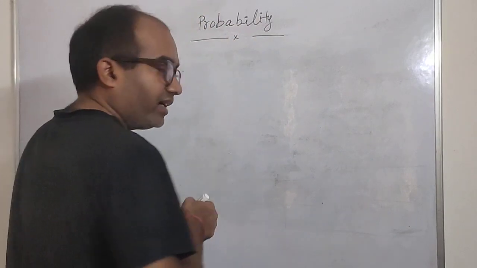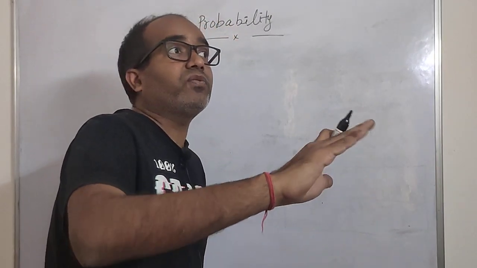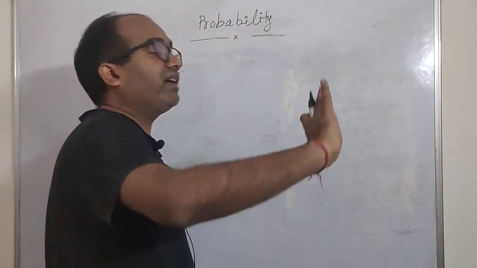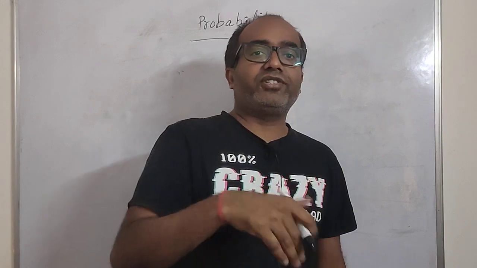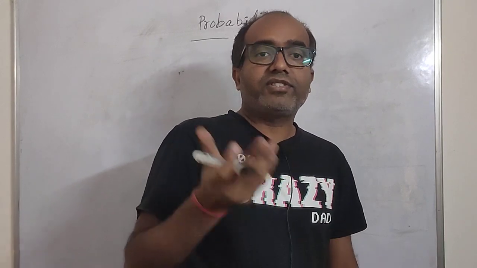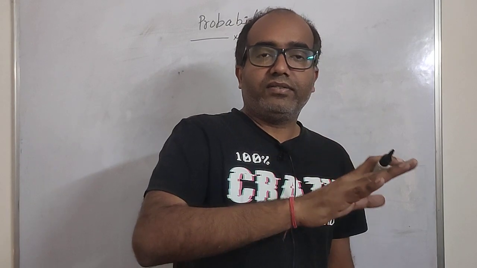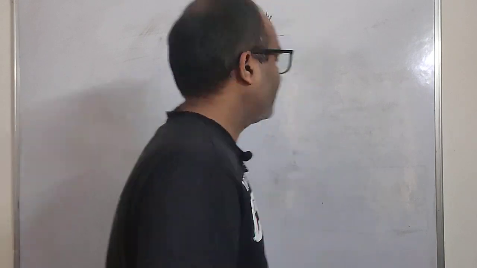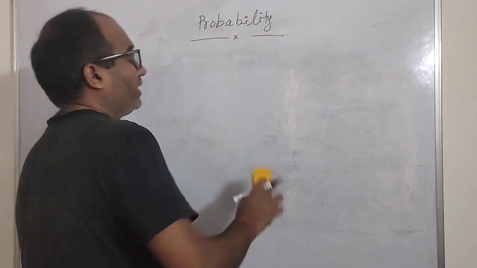But in case of continuous random variables, in such random experiments where you are trying to find out the height, let us take only the height, for example. I don't want to get into much detail because it will confuse you.